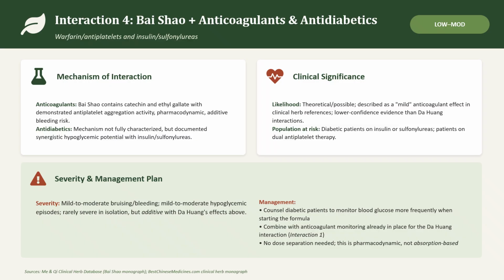Management: counsel diabetic patients to monitor blood glucose more frequently when starting the formula, combined with anticoagulant monitoring already in place for Da Huang's interaction, the one we saw up above, interaction 1. And then no dose separation needed. This is a pharmacodynamic, not absorption-based, interaction.